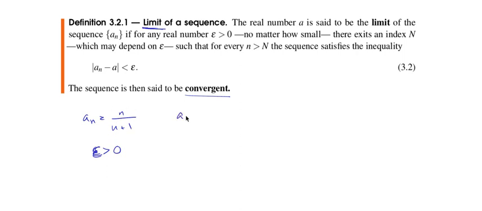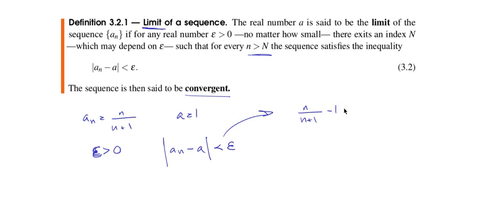So can we say that the limit of the sequence is 1? We need to prove that this is true for a given threshold. So we need to prove that a sub n minus a is smaller than epsilon for a given n greater than capital N.